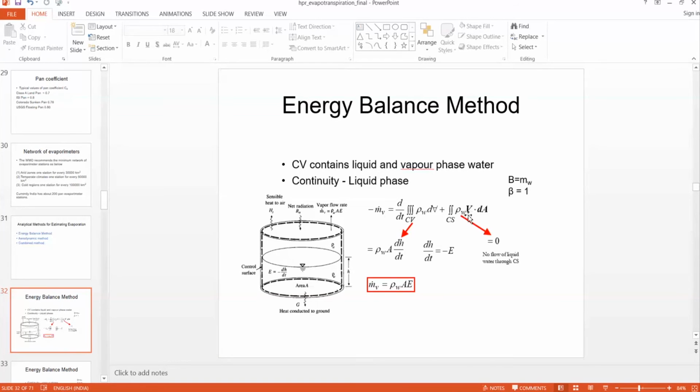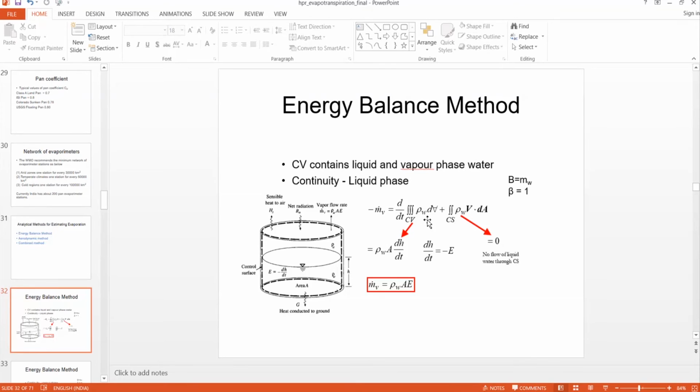Therefore this term goes to 0, because the velocity of water is 0, but the water is decreasing due to the evaporation. Whatever decrease in water level is taking place, that amount of water is converted into water vapor, and the rate of mass flow of vapor is represented by m v dot. Since it is outflowing, it is negative, minus m v dot.